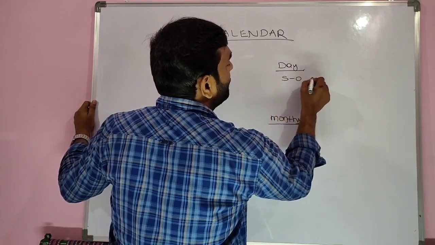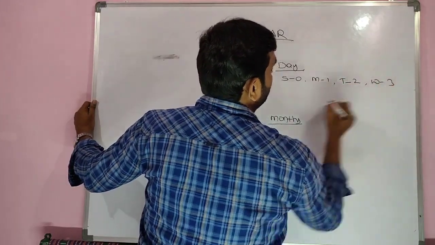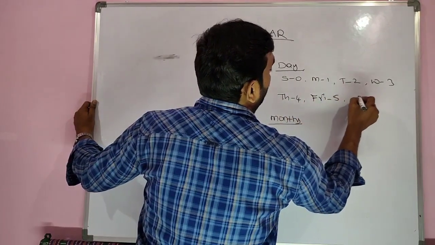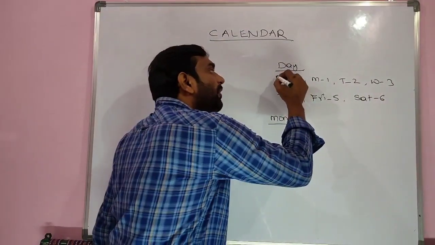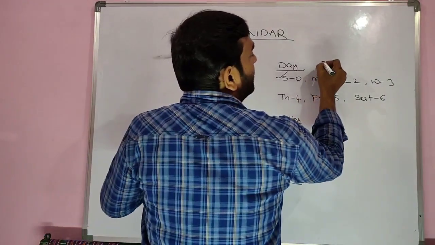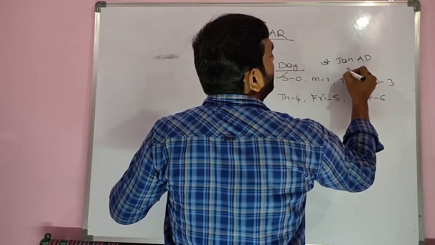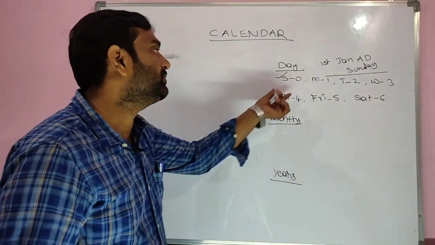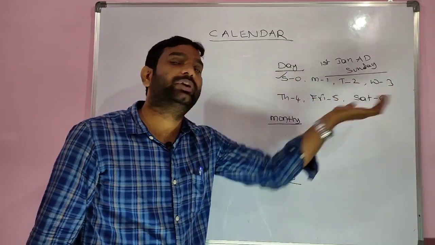Days: Sunday 0, Monday 1, Tuesday 2, Wednesday 3, Thursday 4, Friday 5, and Saturday 6. Here, a small doubt is why we start with Sunday, why not with Monday? Because 1st Jan AD was started with Sunday. So here also we have to start with Sunday only. Take Sunday as 0, 1, 2, 3, 4 and so on.